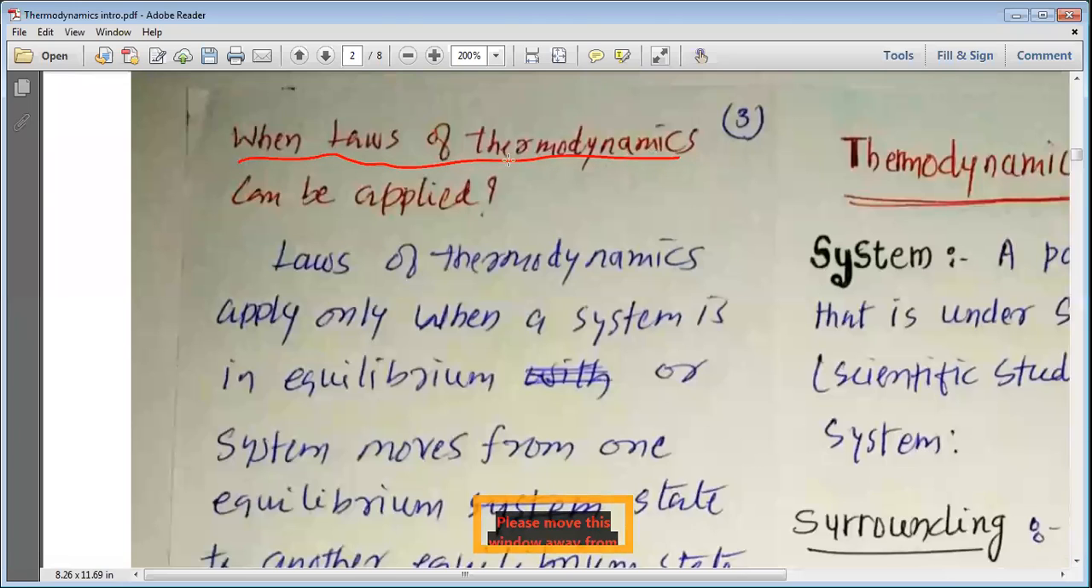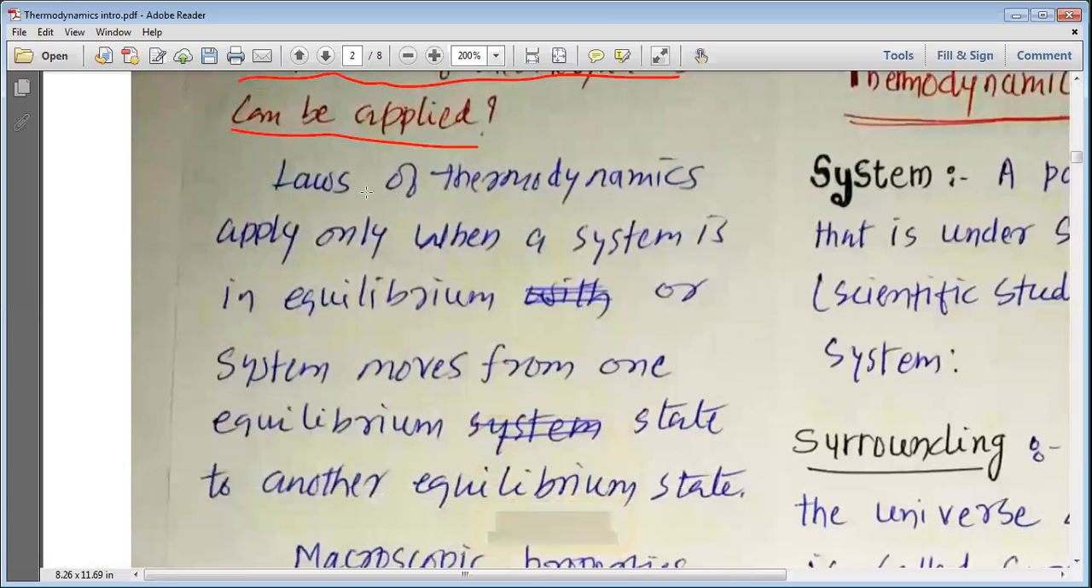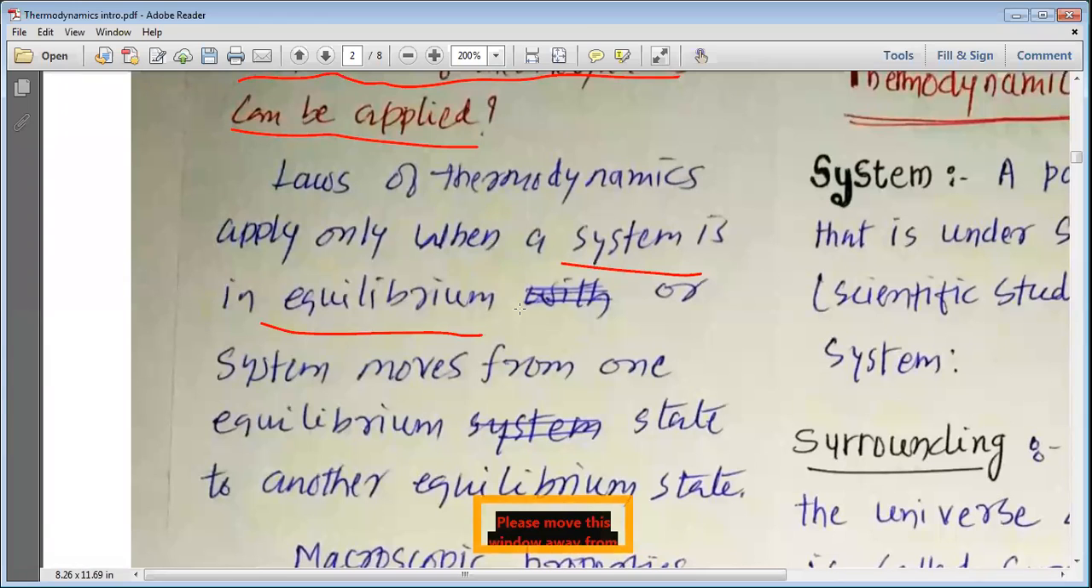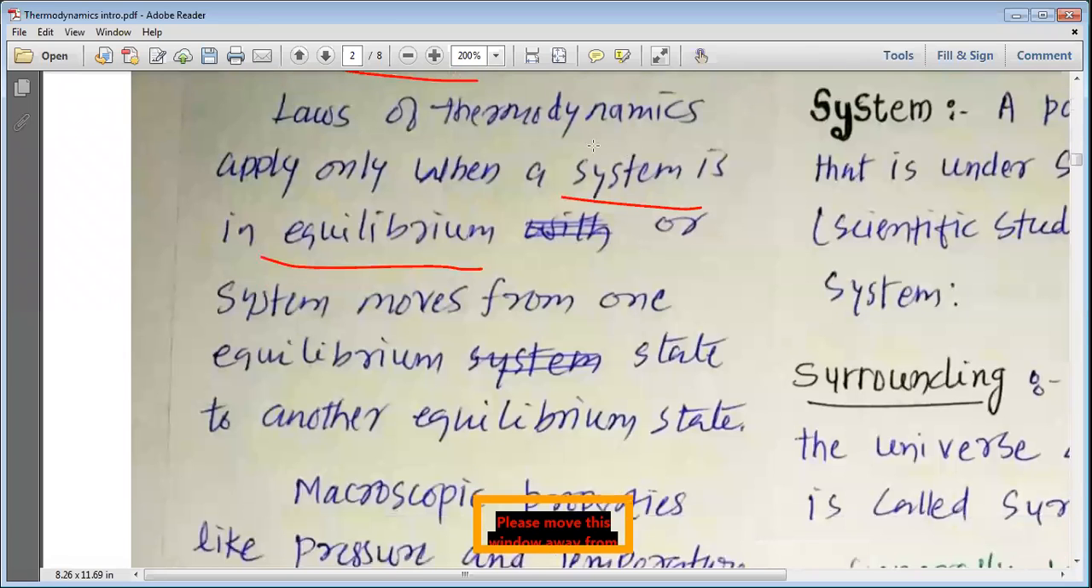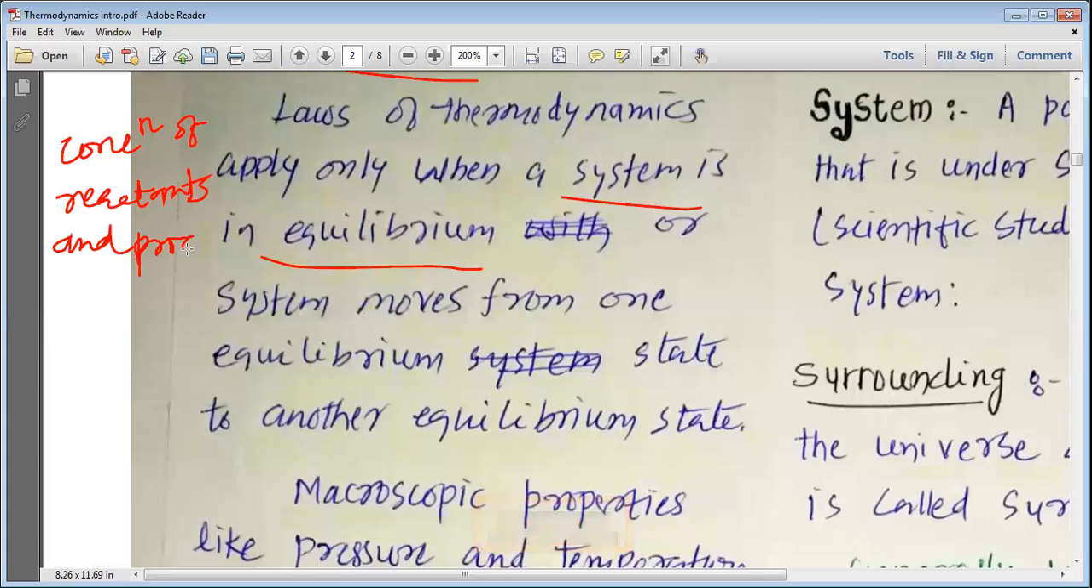When can the various laws of thermodynamics be applied in our daily life? Laws of thermodynamics apply only when a system is in equilibrium. Please remember that thermodynamics is applied when the system is in equilibrium. That means the system goes to such a state where the reaction goes on, but the concentration of reactants and products becomes constant.